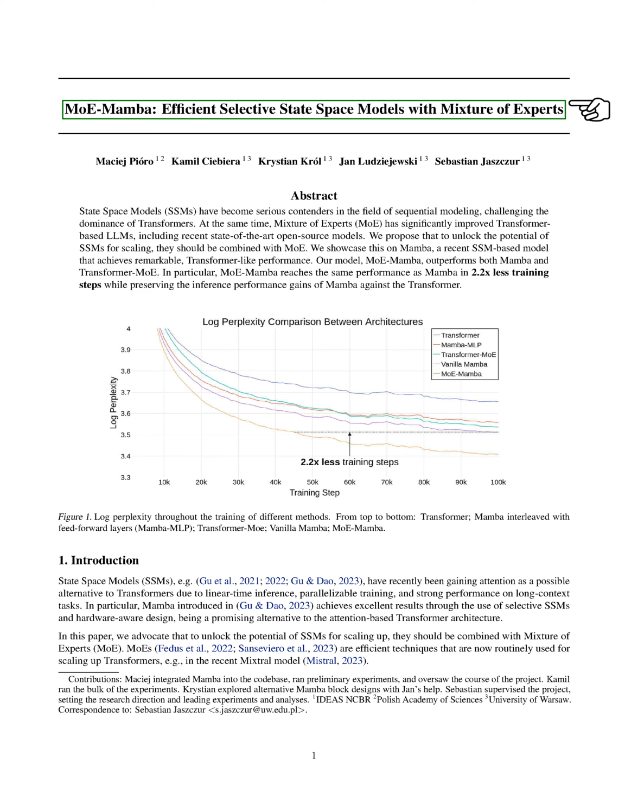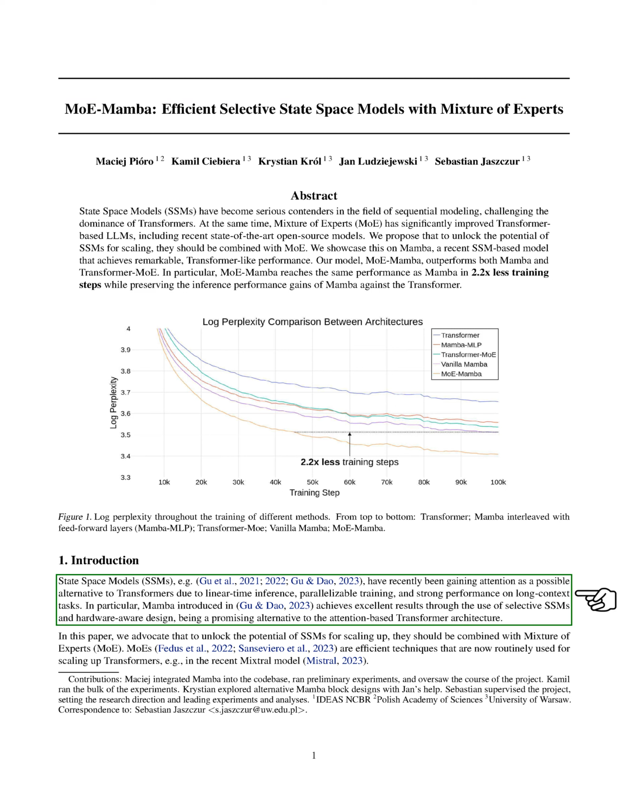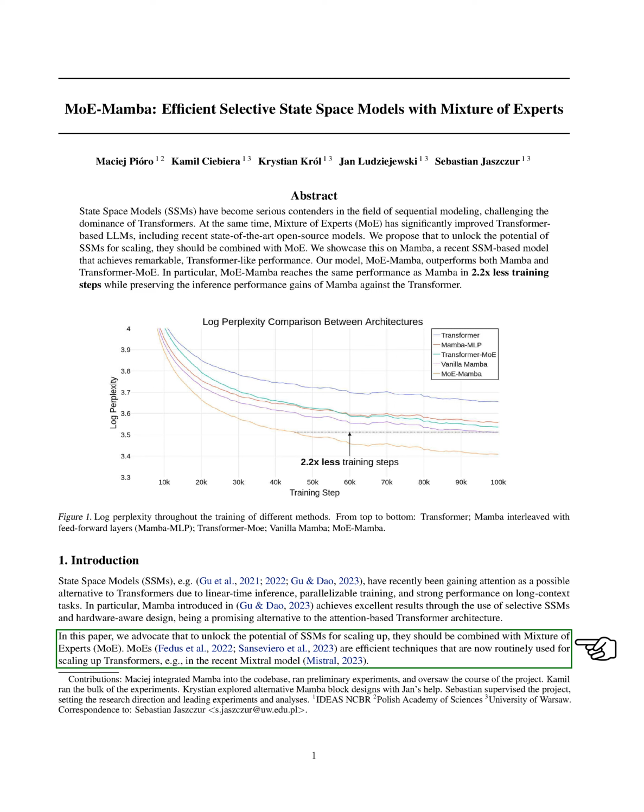Section. Introduction. In this paper, we're exploring the potential of state space models, SSMs, which have been gaining popularity as an alternative to transformers due to their linear time inference, parallelizable training, and strong performance on tasks requiring long context. Specifically, we're looking at the Mamba model, which uses selective SSMs and a hardware-aware design to achieve impressive results. We propose that to fully harness the power of SSMs, they should be combined with a technique called mixture of experts, MoE, which is commonly used to scale up transformers.